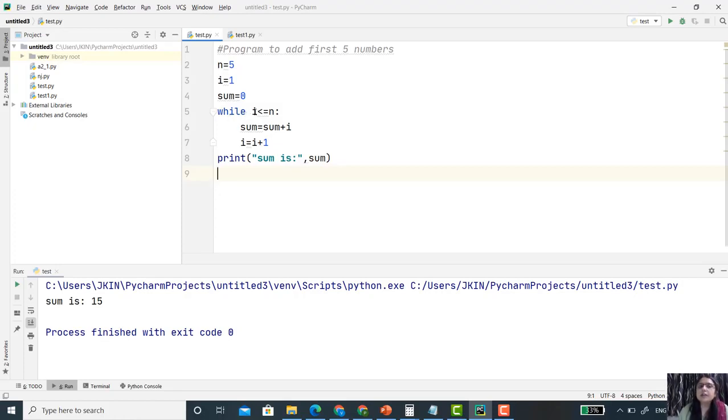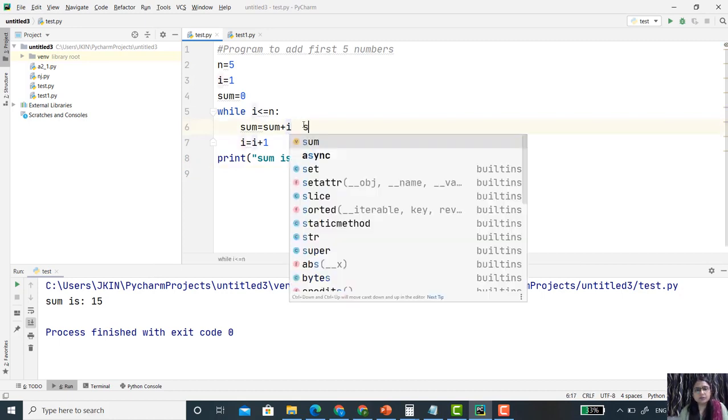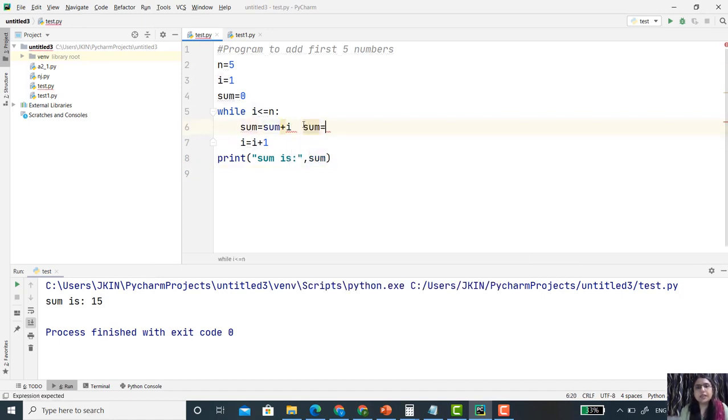So let's see the execution of this code. First of all, the value of i is 1, so definitely i is less than or equal to n. So the sum becomes 0 plus i, that is 1, and the value of i becomes 2.